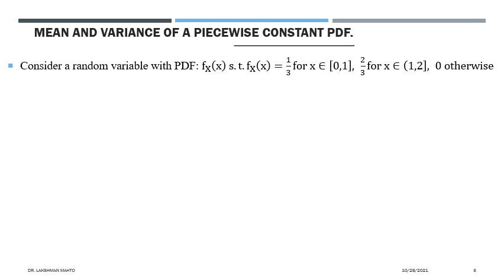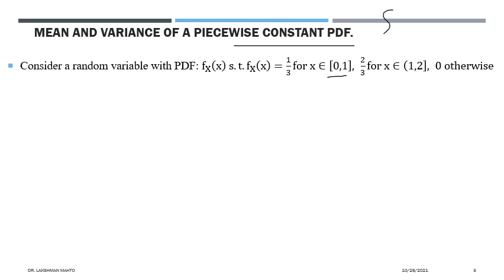So consider a random variable with this PDF. The PDF takes the value 1 by 3 when x is between 0 and 1. It takes the value 2 by 3 when x is between 1 and 2, and the PDF takes the value 0 when x is outside the interval 0 to 2. So we observe three branches.